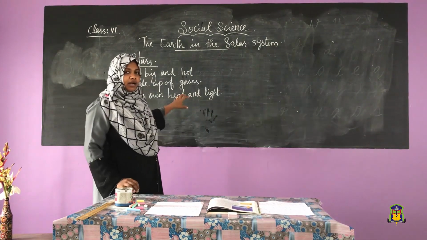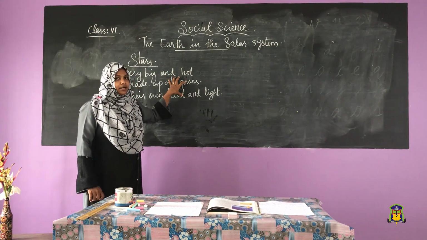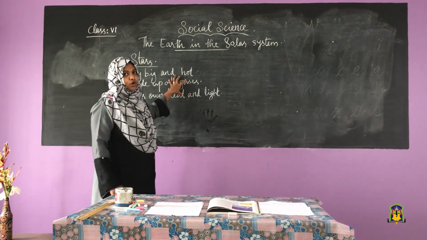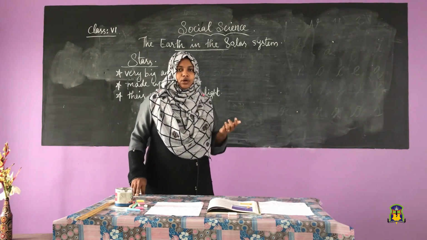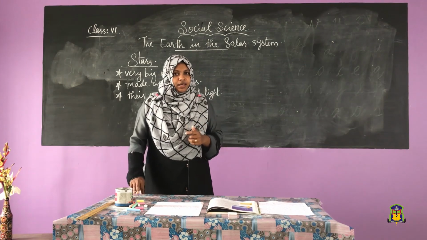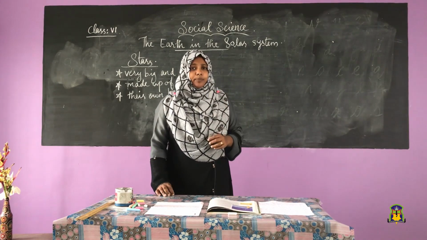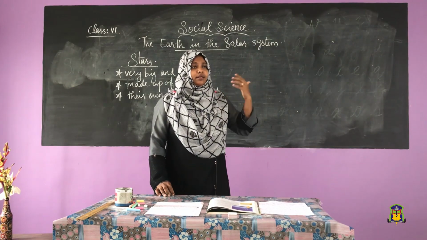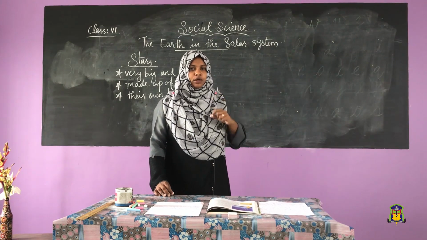Because these stars are very, very far from the earth. That is why these stars appear very small to us. Why are the stars very small to us? Because they are very, very far from the earth. For example, an aeroplane. When we look at an aeroplane from a great height, it will look very small to you.